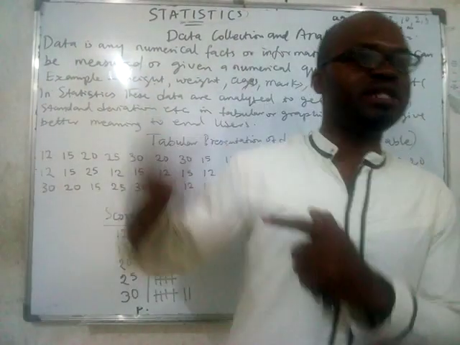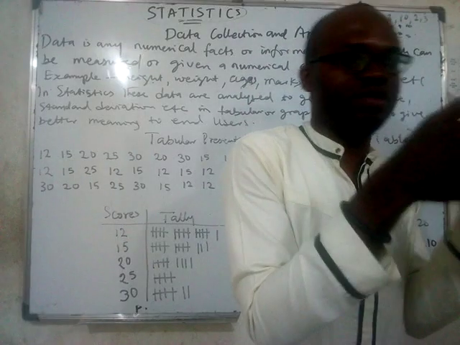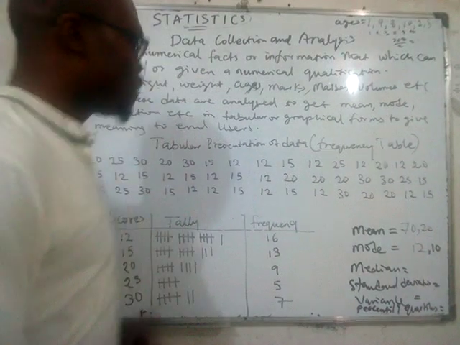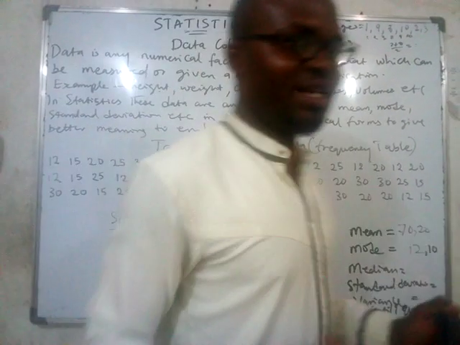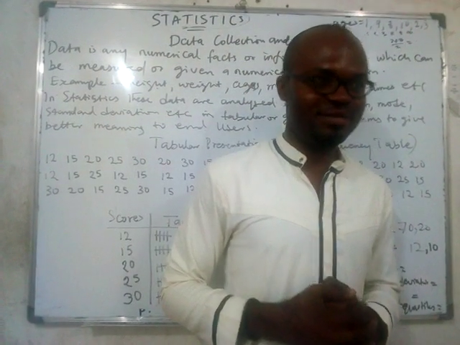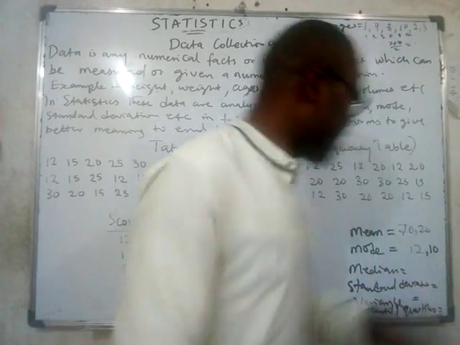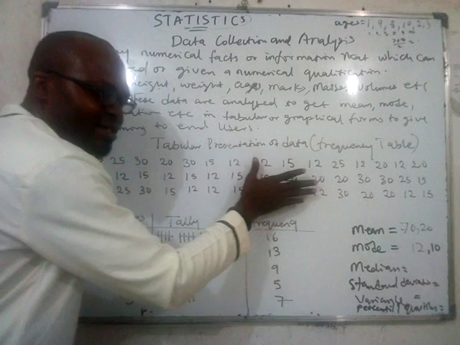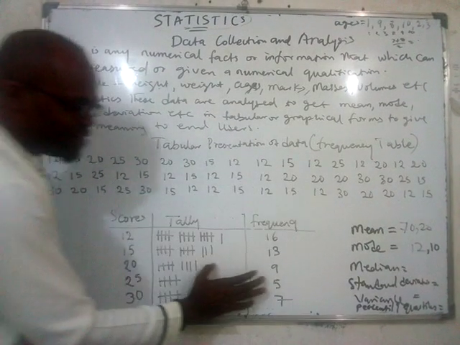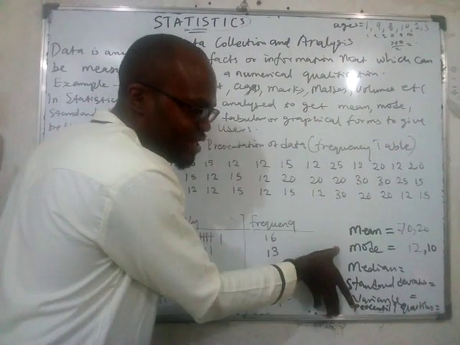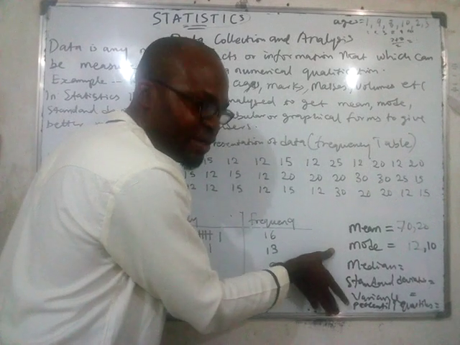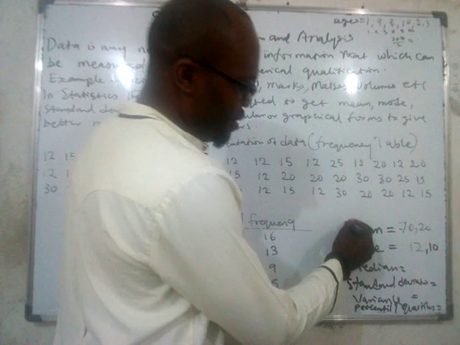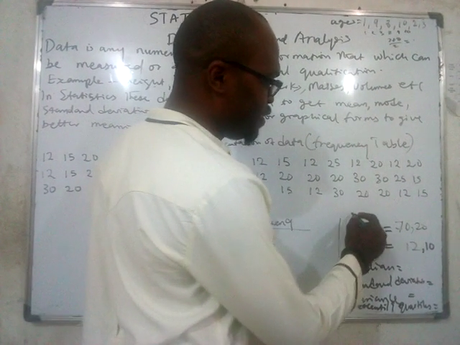So when you work on the data to give better meaning to the end user, you've done what we call what? Do you understand what statistics is now? Working on data. This is data. Once you work on it to convert it into this tabular form, and finally in terms of mean, mode, median, and variance, we call it statistics.